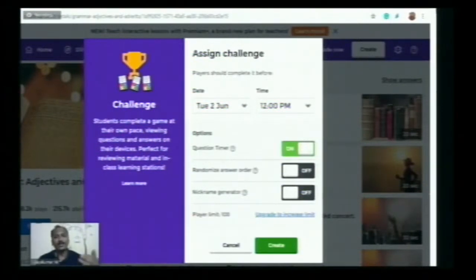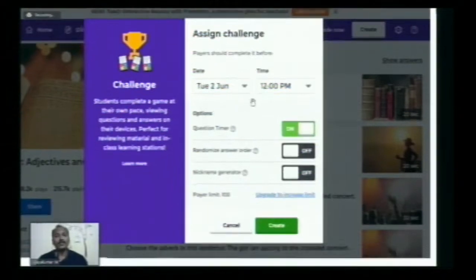So the date as well as the time limit we can give, and we can fix. Up to this limit the students will take the quiz. By clicking that, they will enter the name and they will answer all this, and immediately the scores will be recorded in the teacher's account.